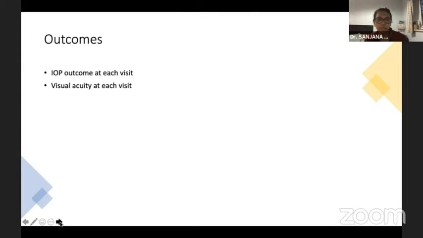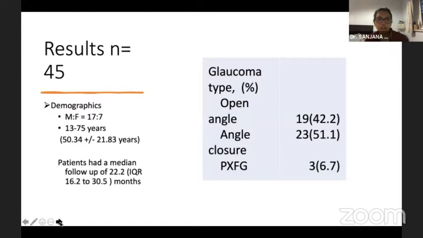The outcomes noted were the IOP outcomes and the visual acuity outcomes at each visit. Coming to the results, 45 patients were included in the study, and the male to female ratio was 17:7. The age range was from 13 to 75 years. The patients had a mean follow-up of 22 months. The most common type of glaucoma was open angle glaucoma, which was seen in around 19 patients.